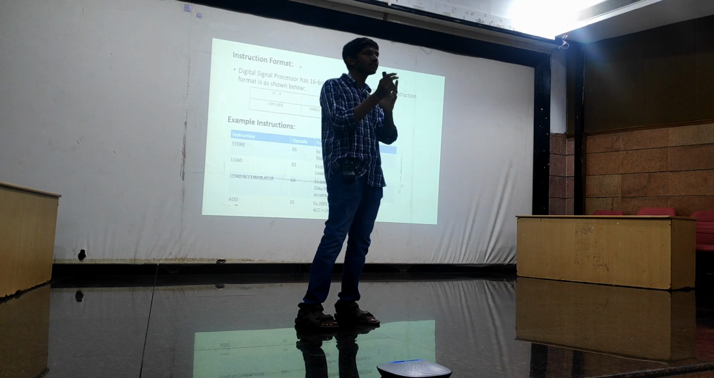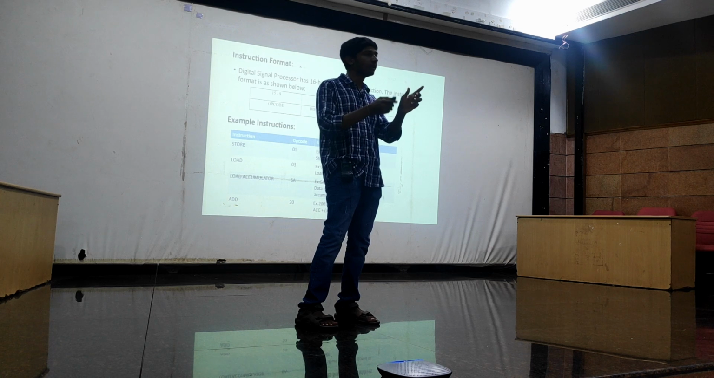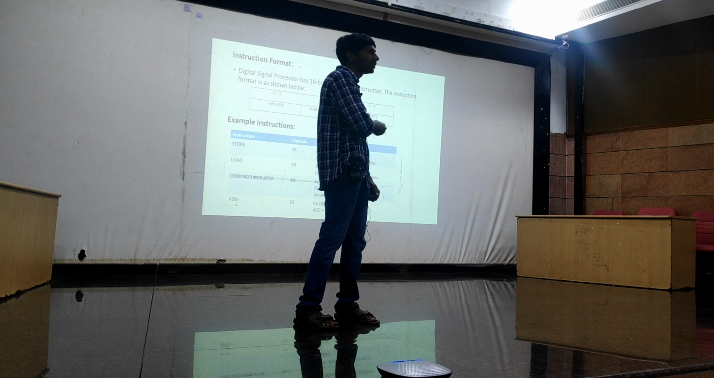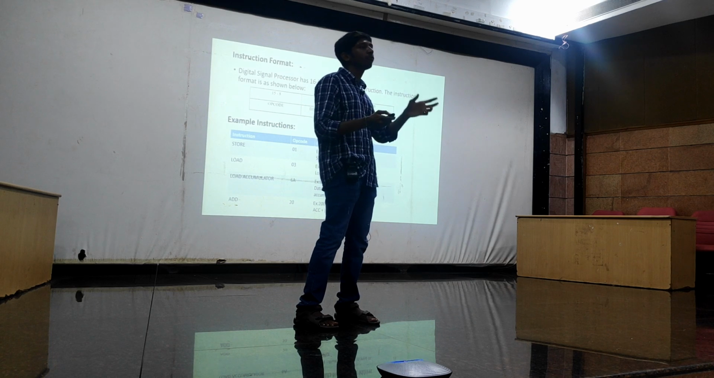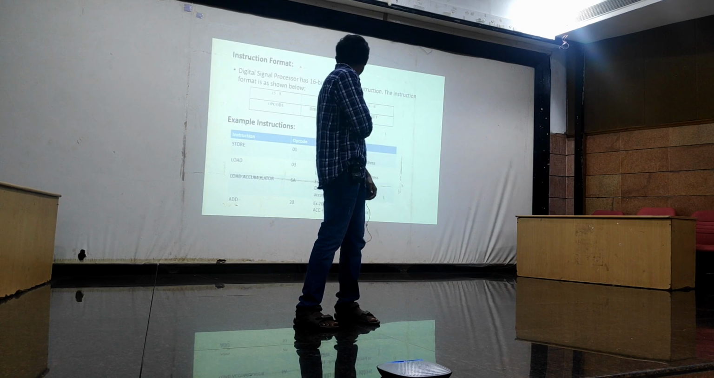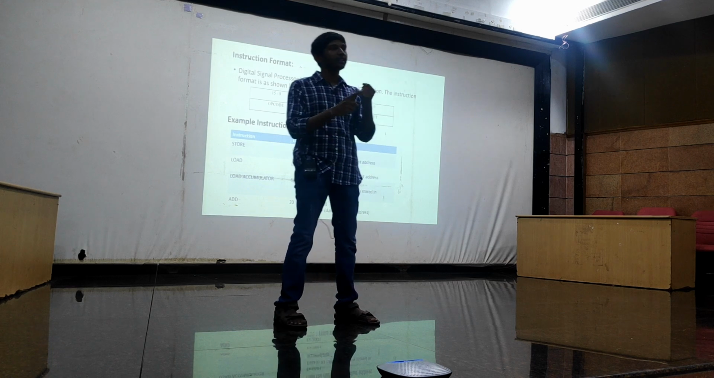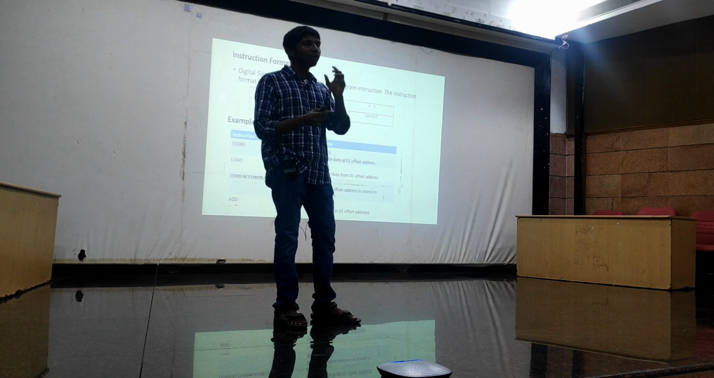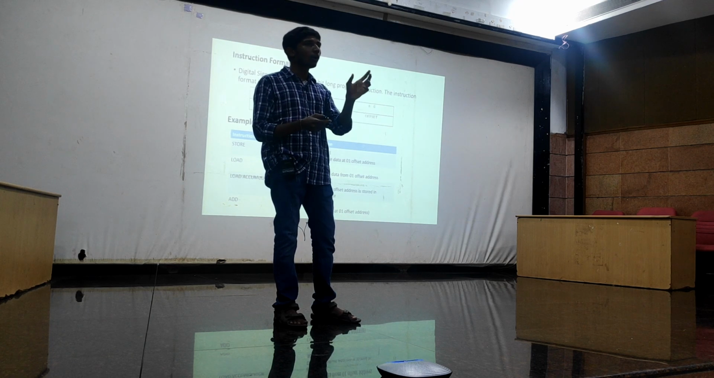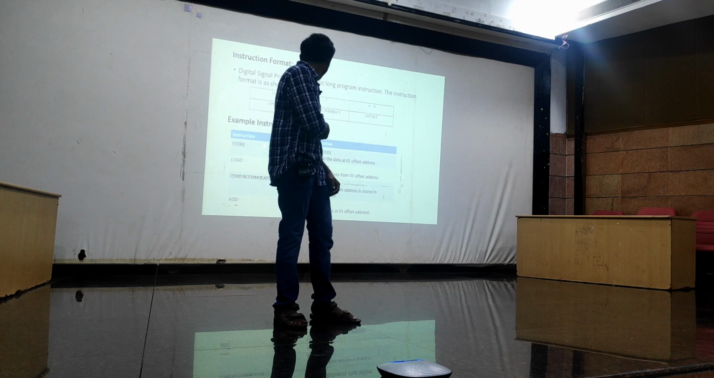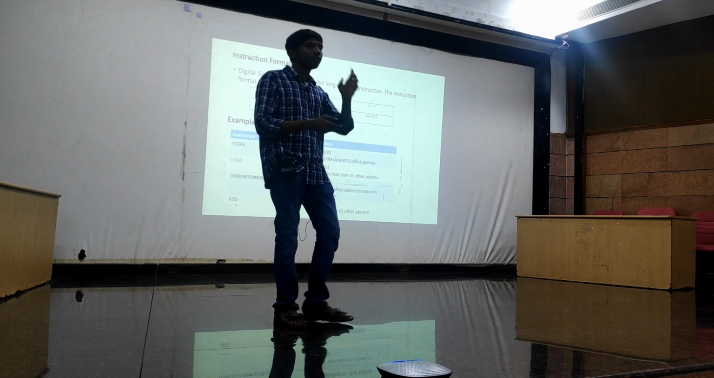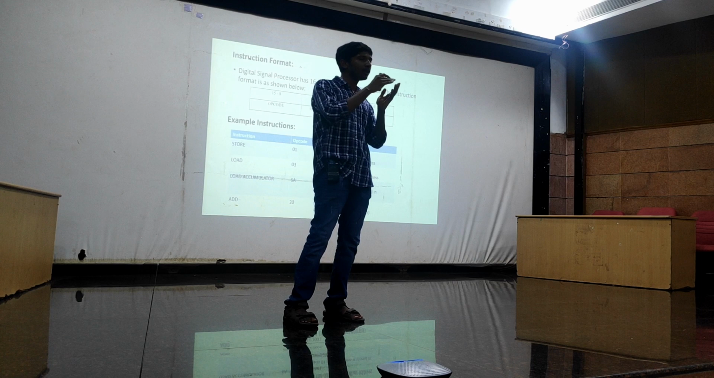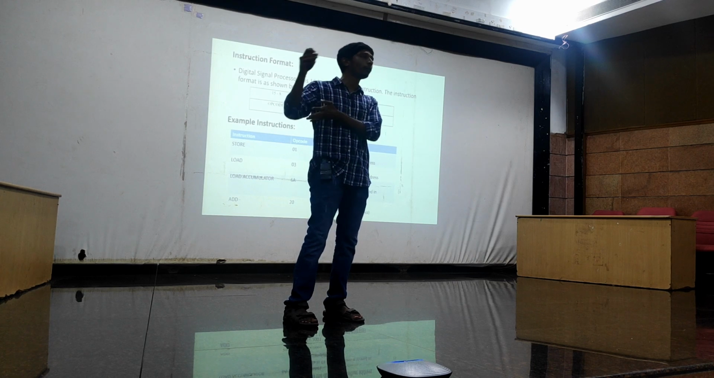How does the processor understand that it is a writing instruction? By seeing this opcode. By seeing this opcode, the processor can understand what type of instruction it is. For each operation, whether it is a write, a read, addition, or subtraction, we have to give a separate opcode. By seeing that opcode, the processor understands that it has to do a certain operation.